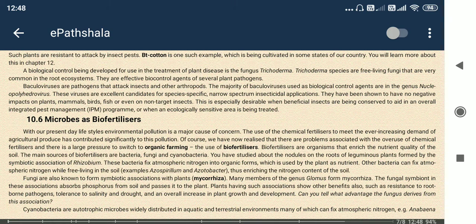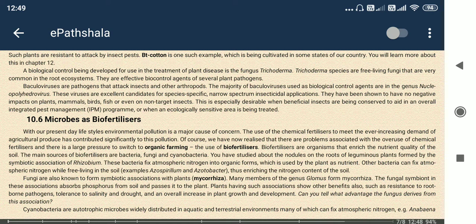So, Bt cotton, Bacillus thuringiensis. Bt cotton means the cotton plant is having the bacterium Bacillus thuringiensis. That bacteria can cause harm to the pests which destroy, which harm the cotton. Okay, so Bt cotton, Bacillus thuringiensis, genetically modified cotton.